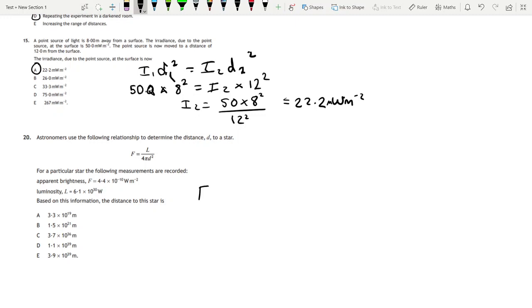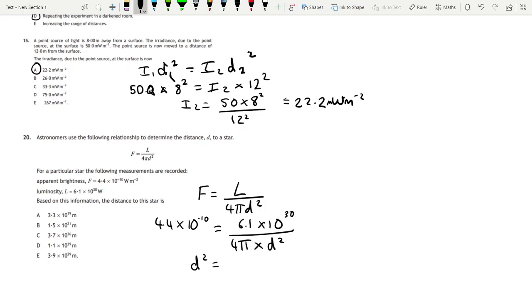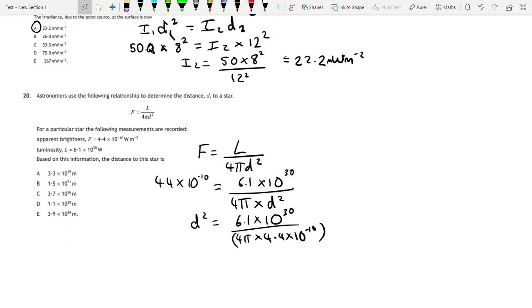So we've got that equation, F equals L over 4 pi d squared. So F is the apparent brightness, which is 4.4 times 10 to the minus 10 watts per meter squared. L is the luminosity, which is 6.1 times 10 to the 30 watts, over 4 pi times distance squared, which is what we want to find. So the best way to rearrange that is distance squared is going to be 6.1 times 10 to the 30 divided by 4 pi times 4.4 times 10 to the minus 10. So really the only difficult thing here is putting it into your calculator correctly.